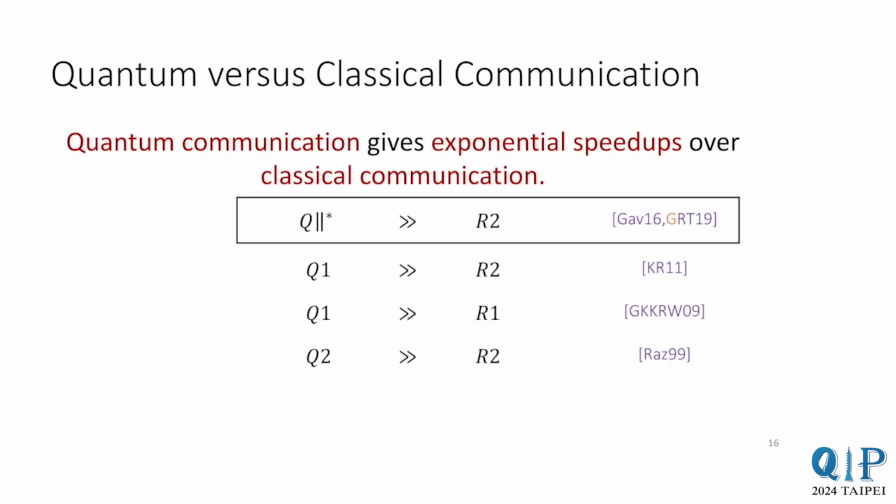We now have many examples of partial functions with a small cost quantum communication protocol, but no small cost classical communication protocol. The strongest result in this slide is due to Gavinsky and myself, Ran, and Avishai. These results show that quantum simultaneous protocols with a few qubits of entanglement can exponentially outperform two-way classical protocols. This shows that a relatively weak model of quantum communication can exponentially outperform a relatively strong model of classical communication.